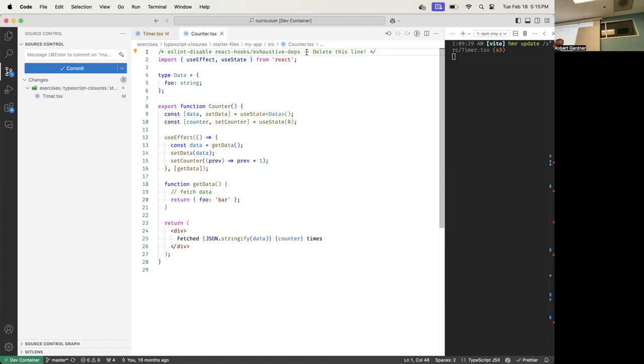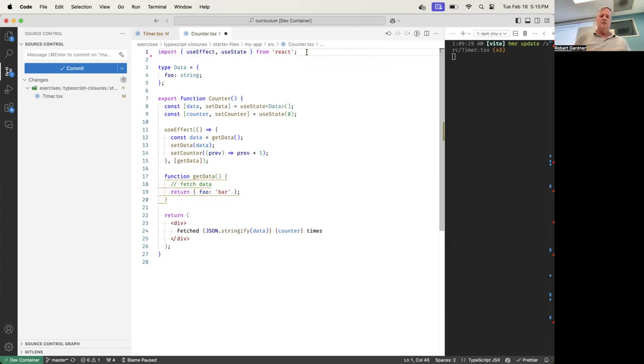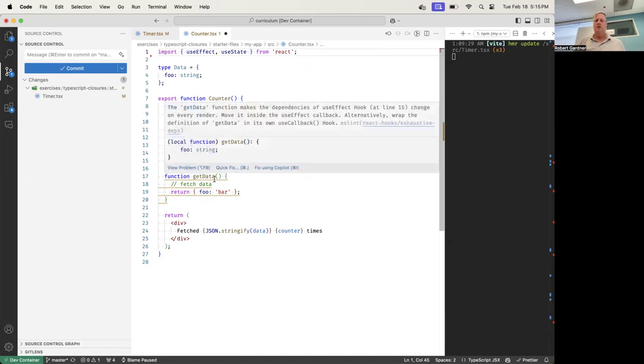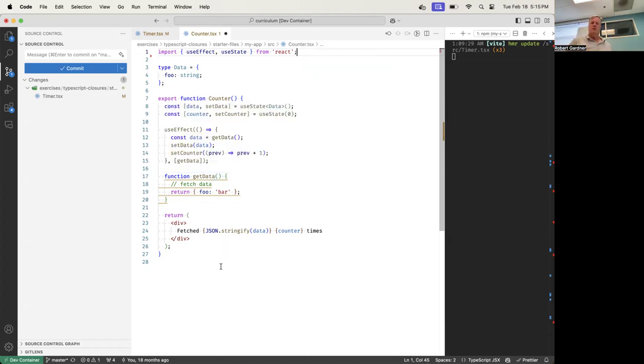So if I delete this line here, then I get a warning. Let's look at this warning. The getData function makes the dependencies of the useEffect hook at line 15 change on every render. We just discovered that. Move it inside the useEffect callback. Alternatively, wrap the definition of getData in its own useCallback hook. So it told me what to do to fix it, but now you know why.